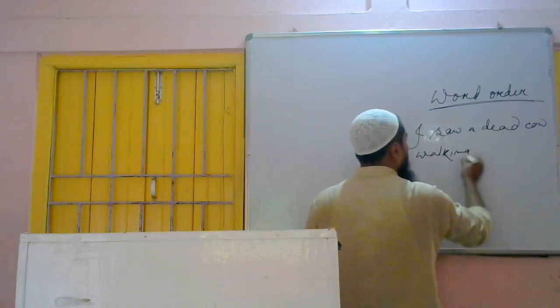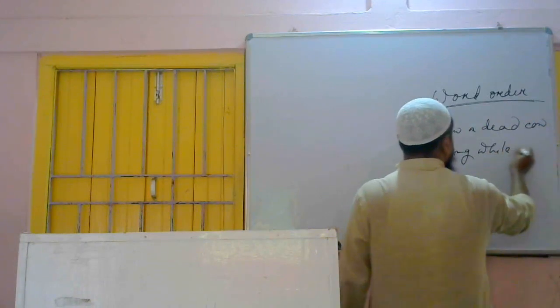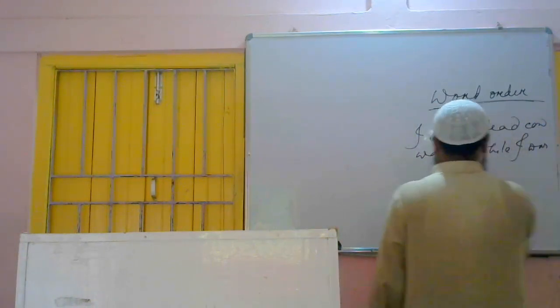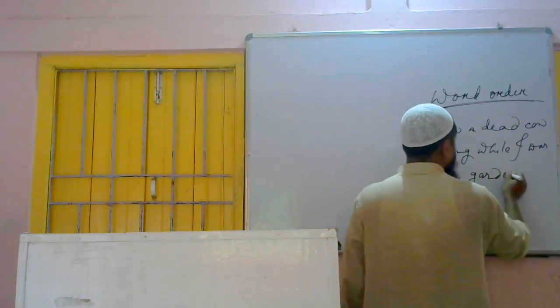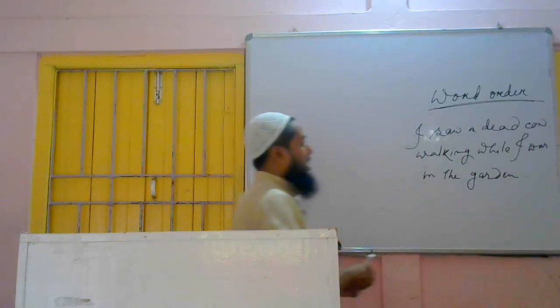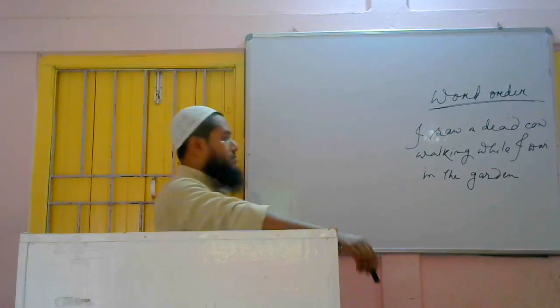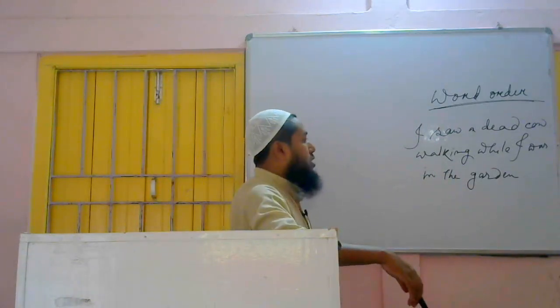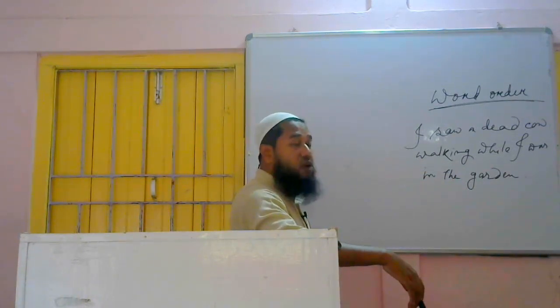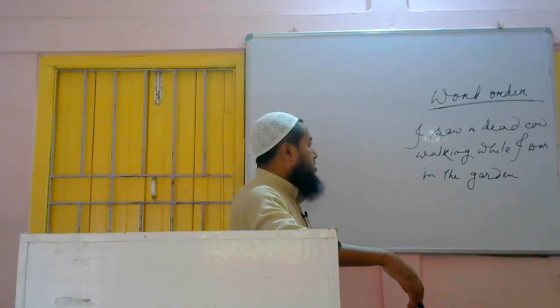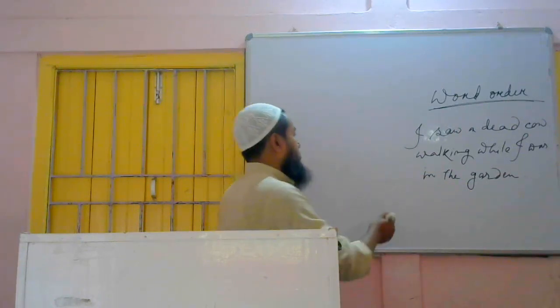First of all, we have to understand the meanings of the words, then we have to think what will be the perfect meaning or perfect sentence for that. I saw a dead cow walking. Can a dead cow walk? No, this is not right. A dead cow cannot walk. So what will the meaning be?